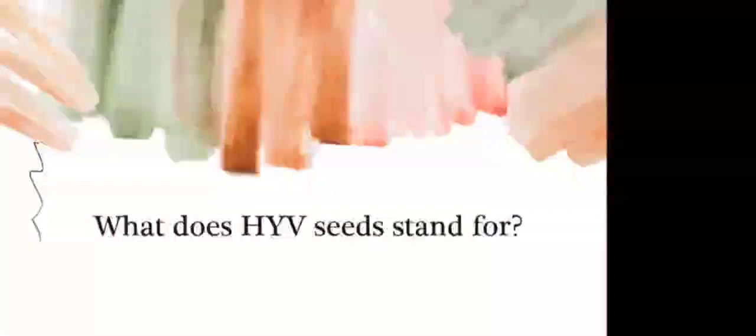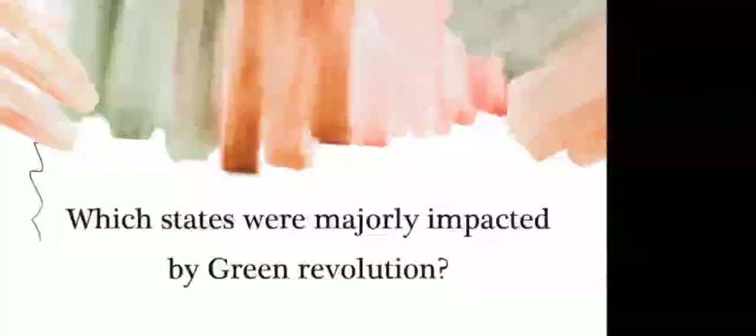Now, this Green Revolution and industrialization both led to a great number of job opportunities for a lot of people. But what happened? The impact of Green Revolution was restricted. It wasn't spread throughout the country. It was restricted to some of the states. Can you tell me which states were majorly impacted by Green Revolution?